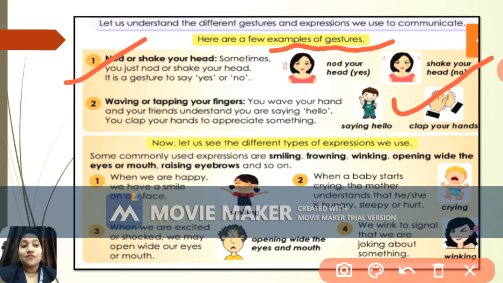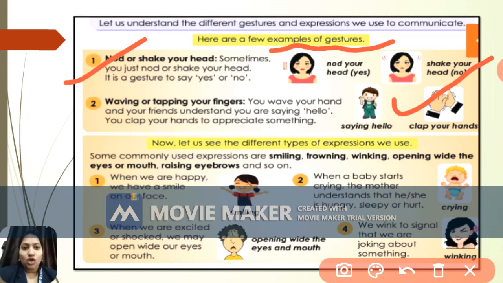Whereas different types of expression can be smiling, frowning, winking, opening wide the eyes or mouth, raising eyebrows. All this comes under expression. When we are happy, we have a smile on our face, right? But when a baby starts crying, the mother understands that he or she is hungry or sleepy or even hurt. Whereas third, you can say that opening wide your eyes. Why do you open your eyes wide and even your mouth?